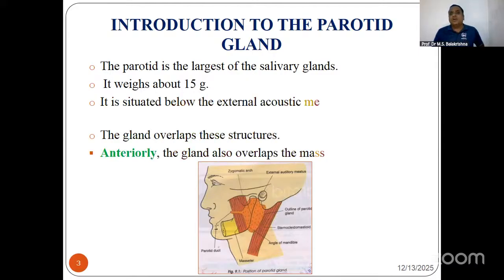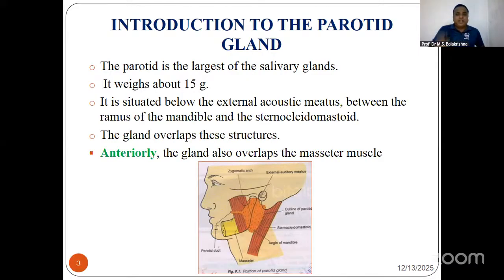Then you should know a little bit about the boundaries where this parotid gland overlaps. Now you see this diagram. This orange colored one is what I am talking about. Anteriorly, the gland extends over the masseter muscle; when you clench your teeth, you get a muscle over here. Posteriorly, you have one more muscle here called the sternocleidomastoid muscle.